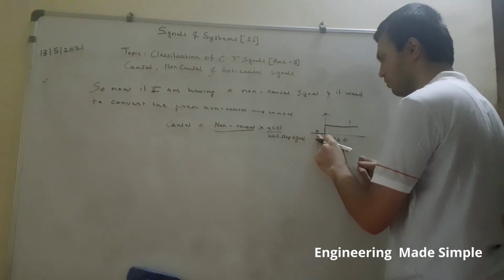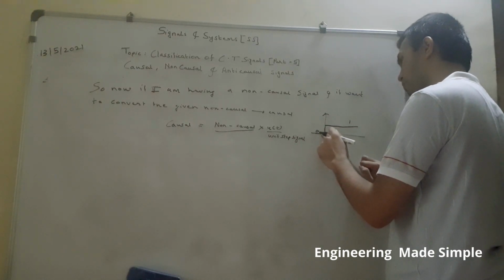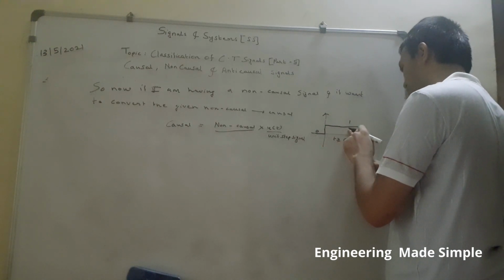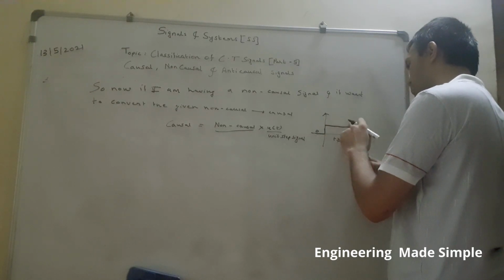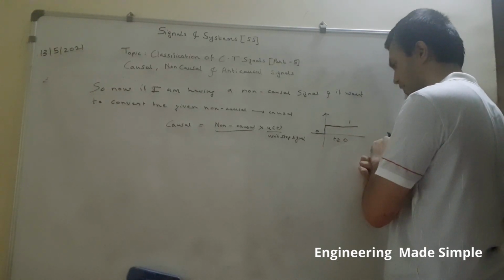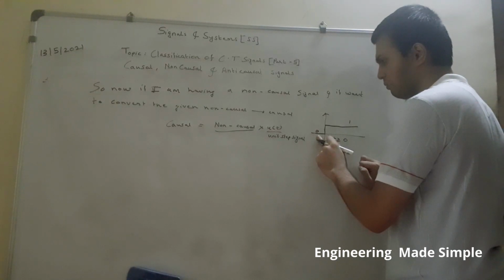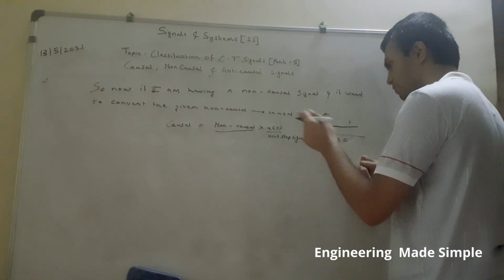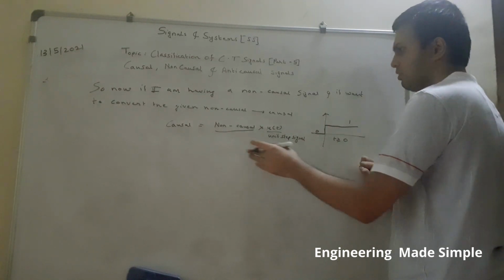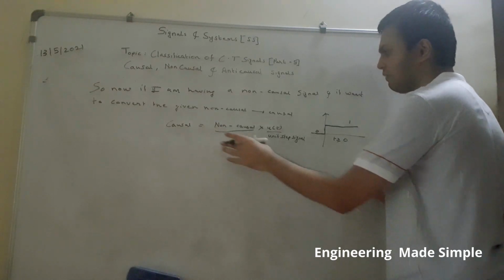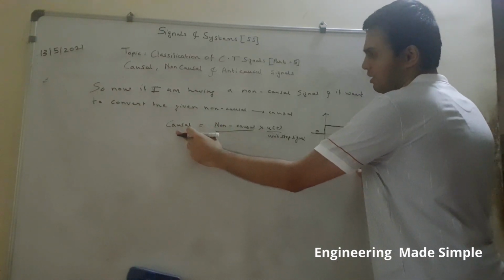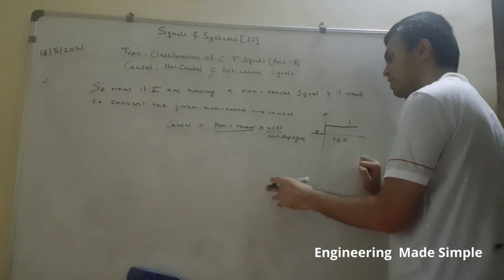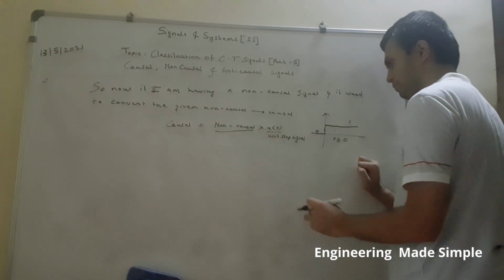So the left hand side of the non-causal signal will be 0, and whatever is on the right hand side will remain the same, because anything multiplied by 1 remains the same, but anything multiplied by 0 on the left hand side will vanish. So this is the way of converting a given non-causal signal into a causal signal. The causal signal is defined as the non-causal signal times u of t.